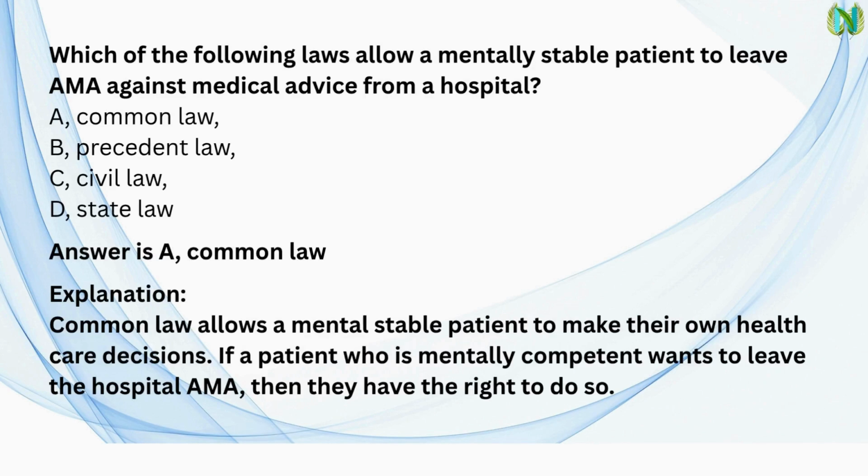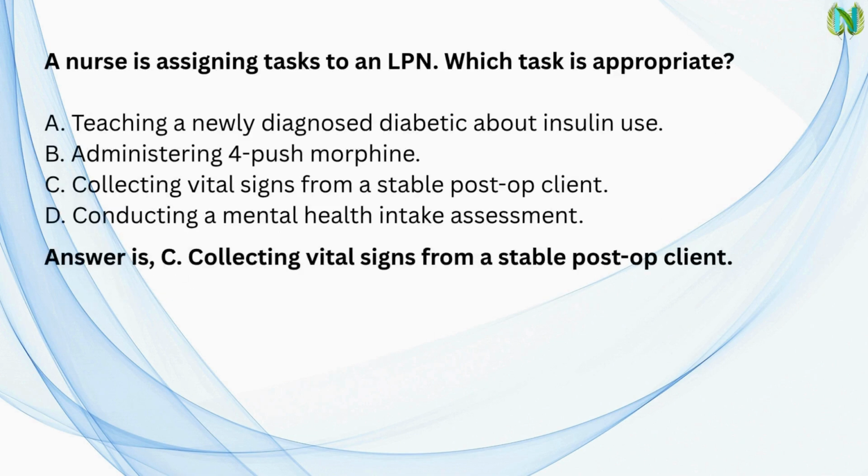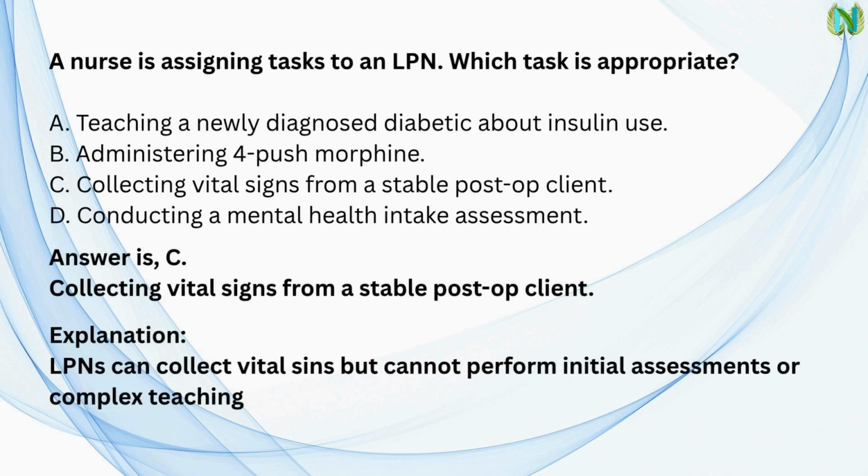If a patient who is mentally competent wants to leave the hospital AMA, then they have the right to do so. Next question. A nurse is assigning tasks to an LPN. Which task is appropriate? A. Teaching a newly diagnosed diabetic about insulin use. B. Administering IV push morphine. C. Collecting vital signs from a stable post-op client. D. Conducting a mental health intake assessment. Answer is C. Collecting vital signs from a stable post-op client. Explanation. LPNs can collect vital signs but cannot perform initial assessments or complex teaching.